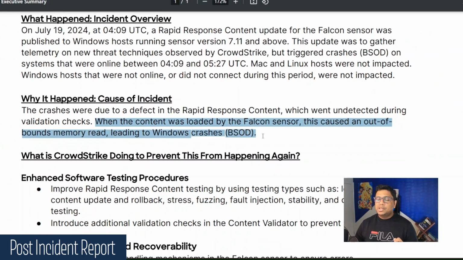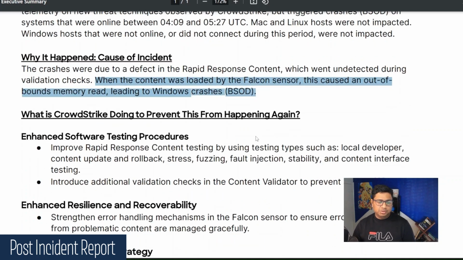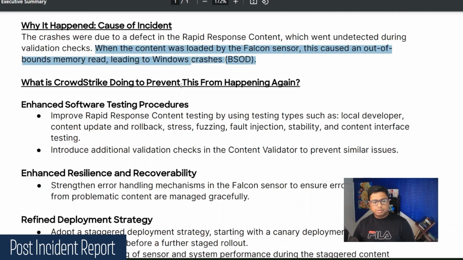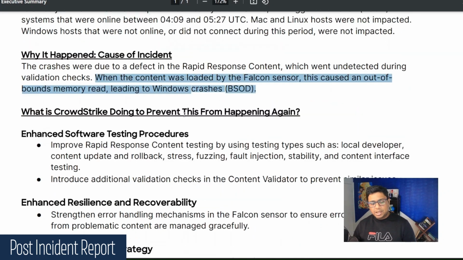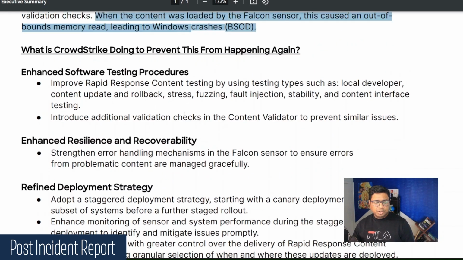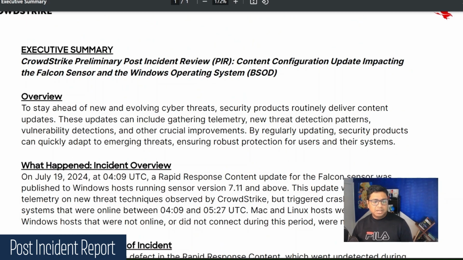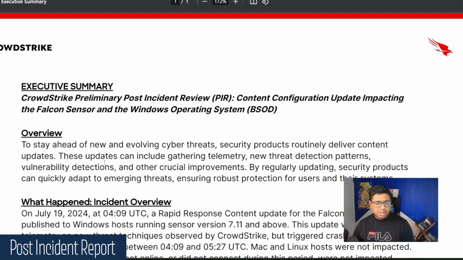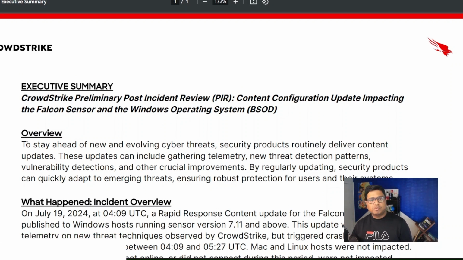Now this is a specific issue with Windows, and we are going to understand why Windows systems have this issue. They have also provided what CrowdStrike is doing to prevent this from happening again, which is basically a lot of action items that they are going to do. This is the preliminary PIR. PIR is a post-incident report and it's a preliminary one. So there would be a secondary PIR as well, which would be much more detailed, and that's what I'm expecting as well.